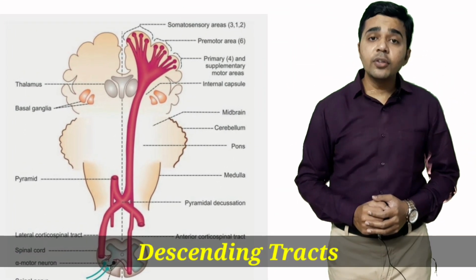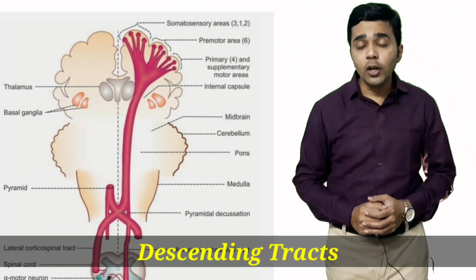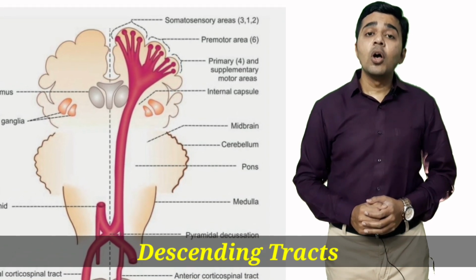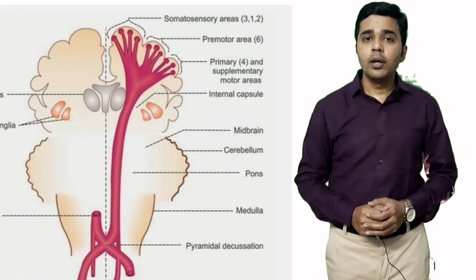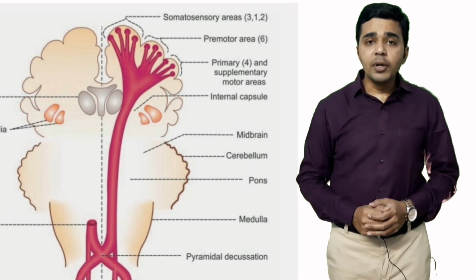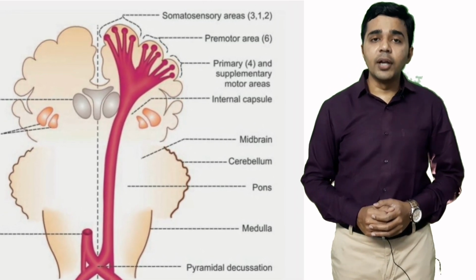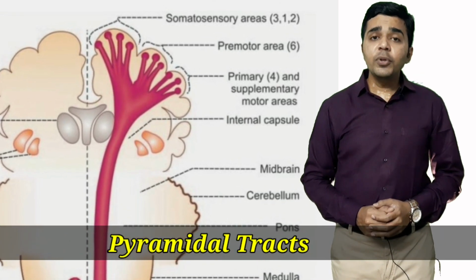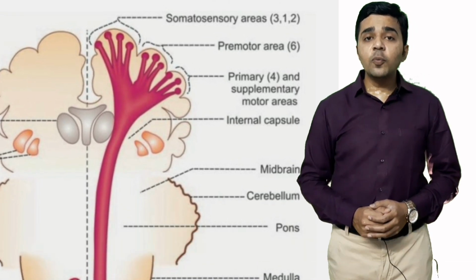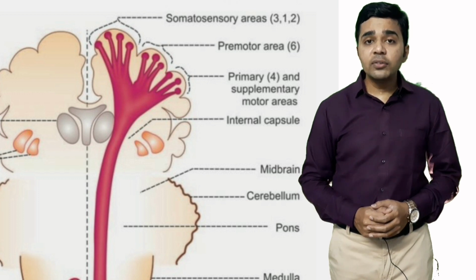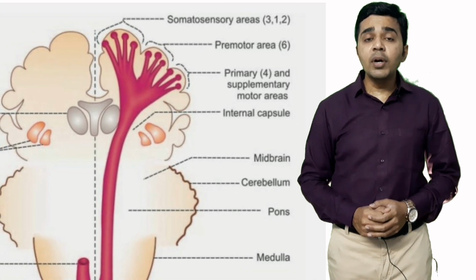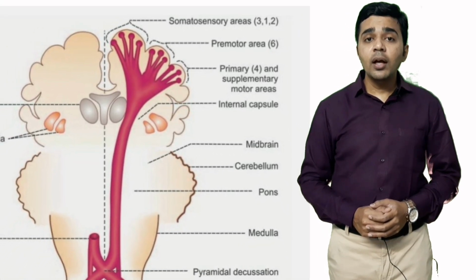Now we will consider the descending tracts of the spinal cord. Descending tracts carry the motor impulses from the brain to the spinal cord. They are of two types, pyramidal tracts and extrapyramidal tracts. We will consider the pyramidal tracts first. Pyramidal tracts originate from giant cells, or Betz cells, or pyramidal cells, which are situated in area number 4 of the primary motor cortex.